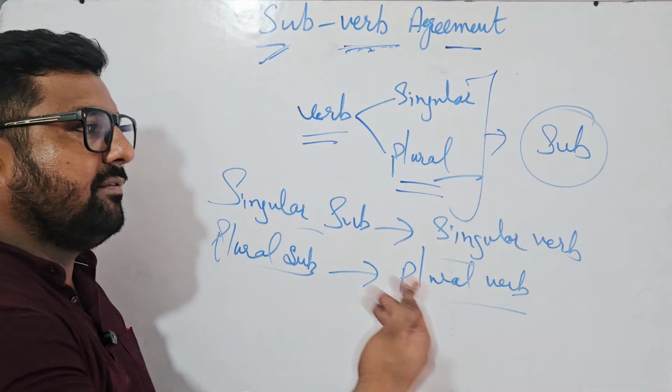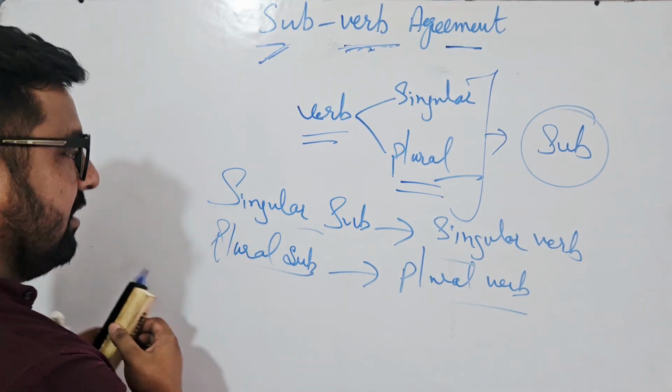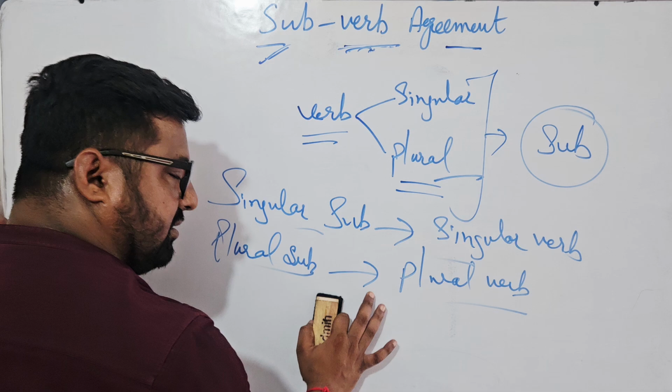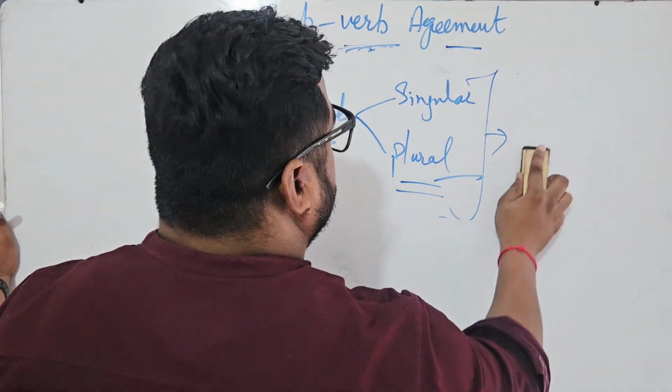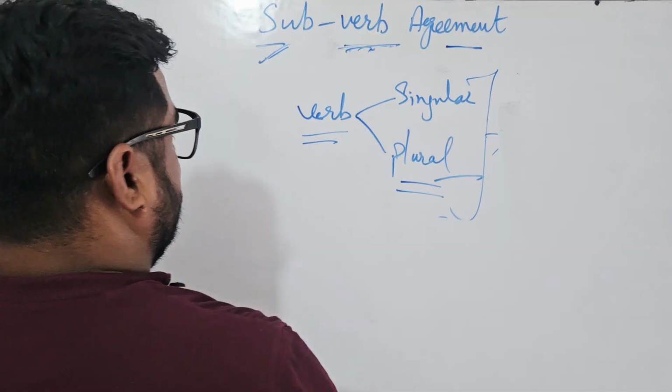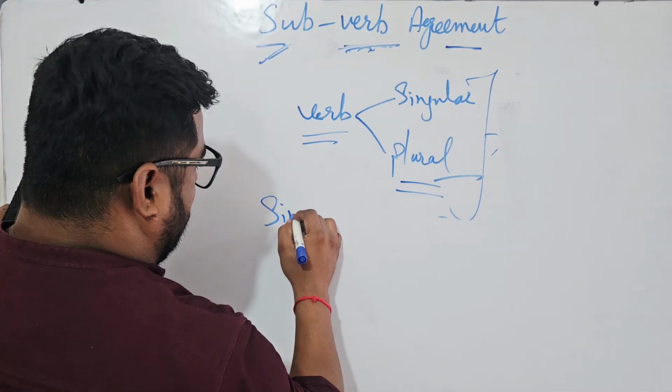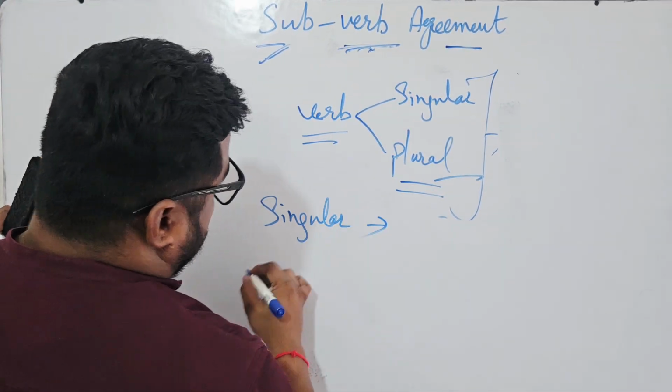So how can a verb be singular and plural? You just take the screenshot, and then you can make the notes. Okay, let me give you a little simple trick.